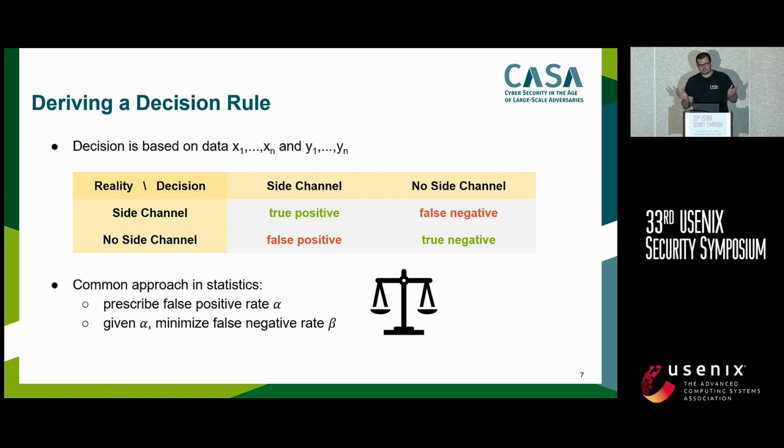A common approach in statistics to handle this and balance these 2 errors is the following. We prescribe a false positive rate, which we usually call alpha. Given that alpha, we want to minimize the false negative rate, which we usually call beta. Obviously, you can see these are 2 conflicting errors, so there's a balancing part involved.